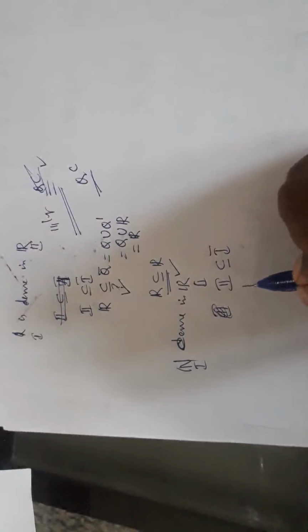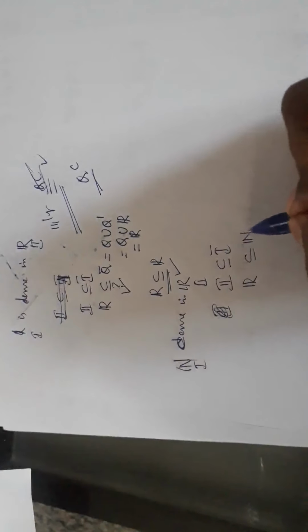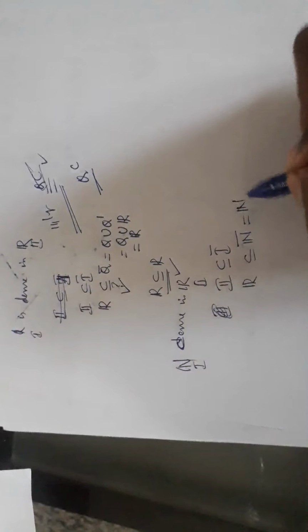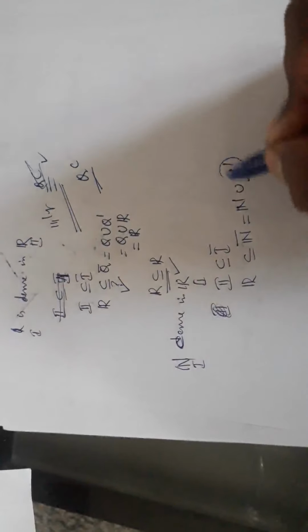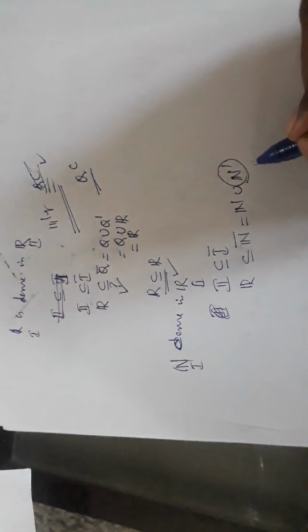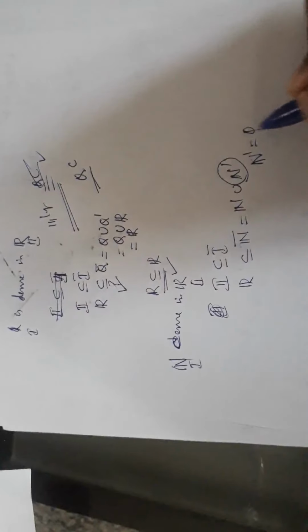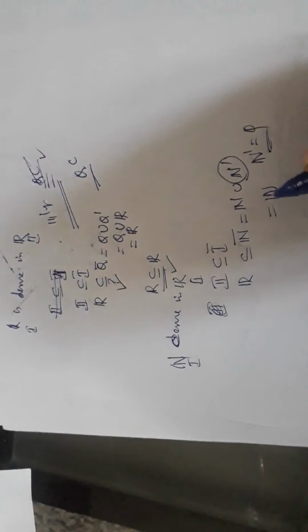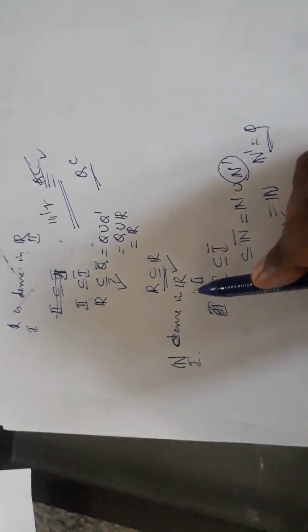The second set is R, so whether R is contained in the closure of N. What is this? N union N dash. What is N dash? N dash is empty. So it is N. But R is not contained in N. That means N is not dense in R. In fact, N is nowhere dense.